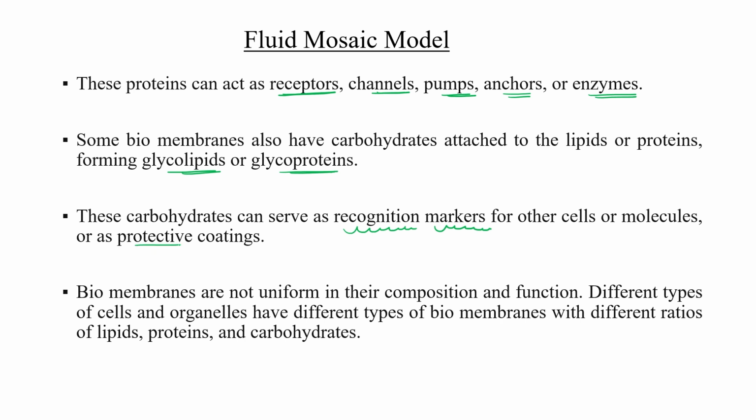This is again a very important function performed by the carbohydrate molecule. The biomolecules are not uniform in their composition and function in all types of cells. They can be different according to the cell type, meaning the ratio of lipid, protein and carbohydrate may vary according to the type of organelle and type of cell.